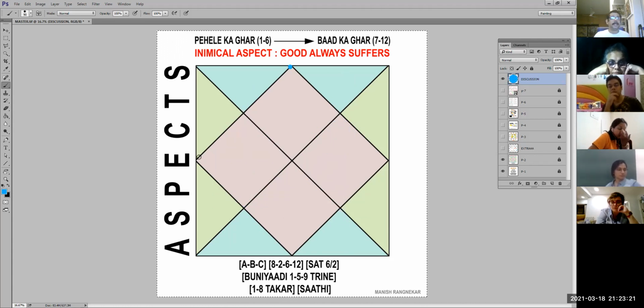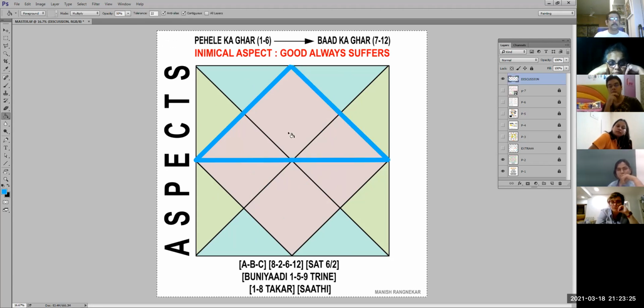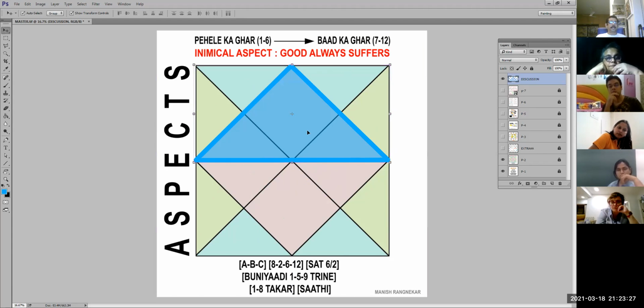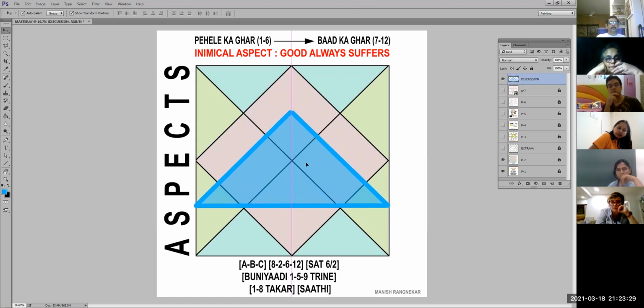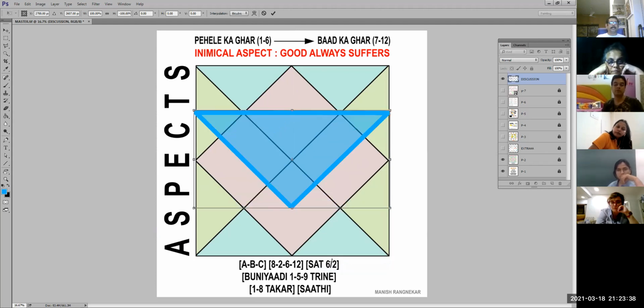I'm drawing that same triangle again and just see when I rotate it, what comes out of it. Okay. Now, when I move this down, it is the 1, 5, 9 trine. This is 1, this is 5, this is 9. Now just if I vertically flip it, see what happens. It becomes a 7 trine. So 3, 7, 11.